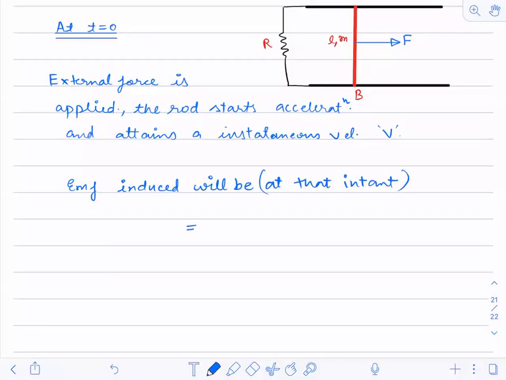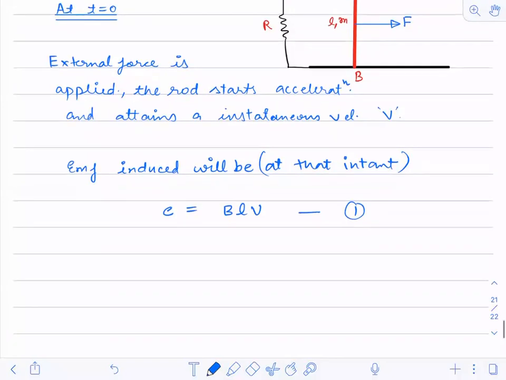Will it be BLV? Yes, this is my first equation. All of you agree to this? Yes, it's correct. So when the velocity of the rod is v, at that instant the EMF induced will be BLV.